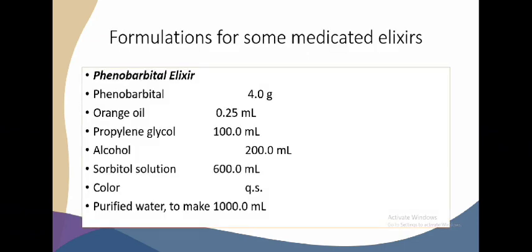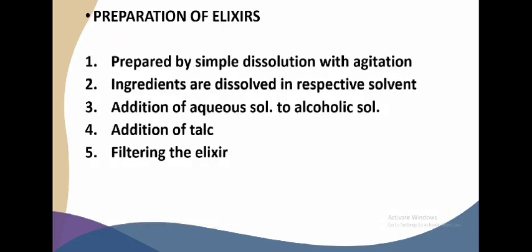This is the formulation for some medicated elixirs, specifically the phenobarbital elixir, which is an antihistamine elixir. It is composed of phenobarbital, orange oil, propylene glycol, alcohol, sorbitol solution, color, and purified water to make 1000 ml of this. We are now going to discuss the method of preparation of the elixirs.